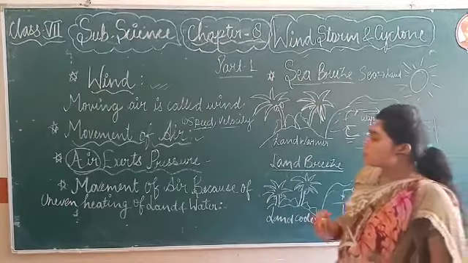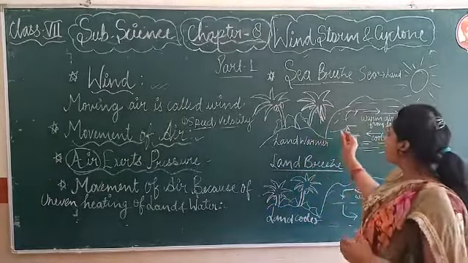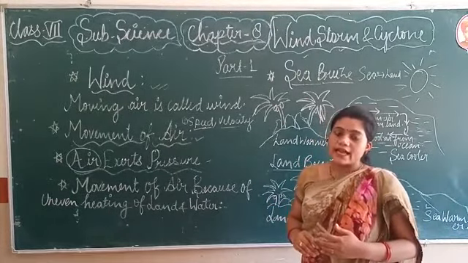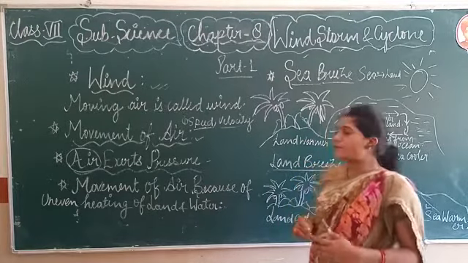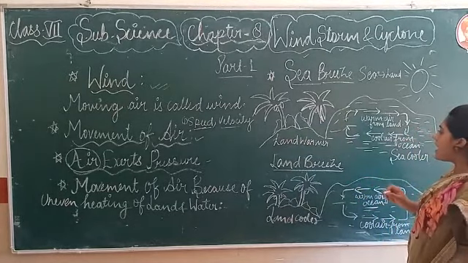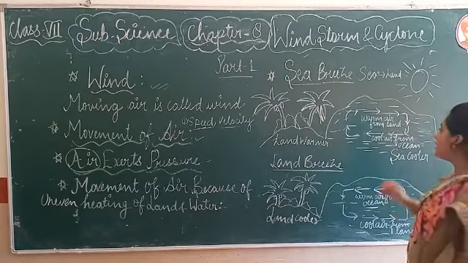So when the land gets heated faster, the air present above the land also gets heated faster as compared to the sea. So the air present above the land rises as it is lighter.